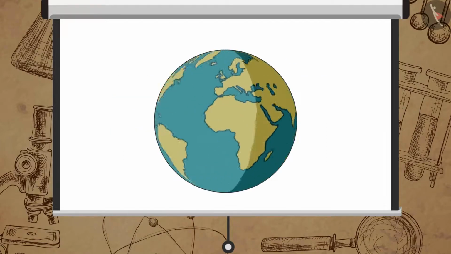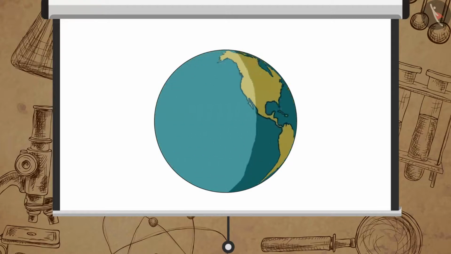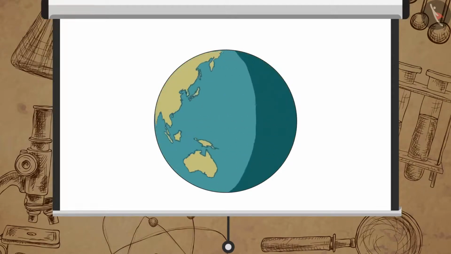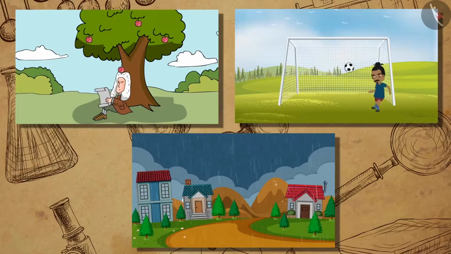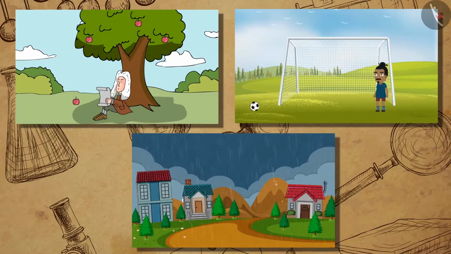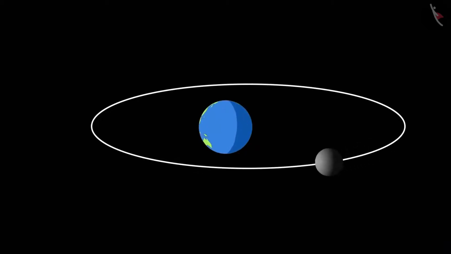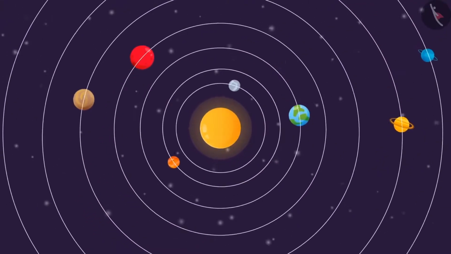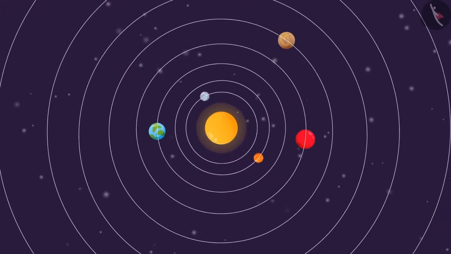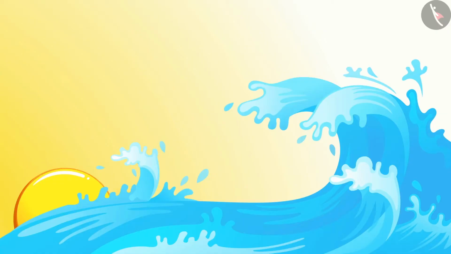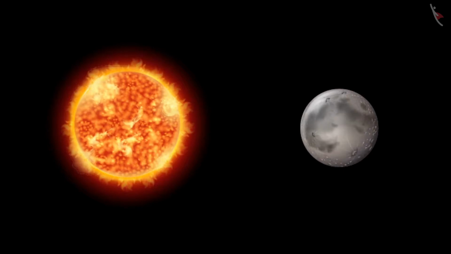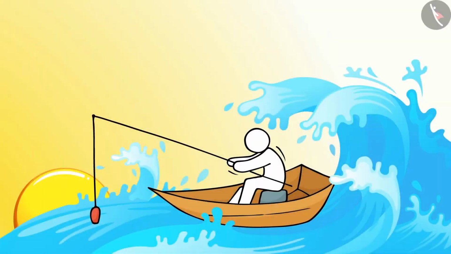Newton's universal law of gravitation explained some very important occurrences on Earth. It proved the existence of a force that binds all of us to the Earth. It proved how it is possible for the moon to be in motion around the Earth, and also how it is possible for the planets to revolve around the sun. It also explained the phenomenon of tides, which occur due to the gravitational pull of the moon and the sun. So, that's a physics lesson fishermen need to remember.